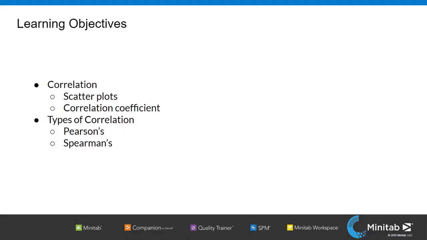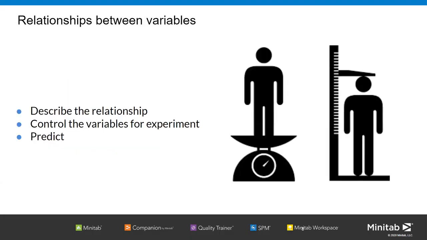So today we are going to learn what correlation is, like scatter plots, then what the correlation coefficient is, and how you calculate different types of correlation coefficients, which are Pearson and Spearman's, in Minitab. So I'll give you a demo of that also. So moving on to the next slide.